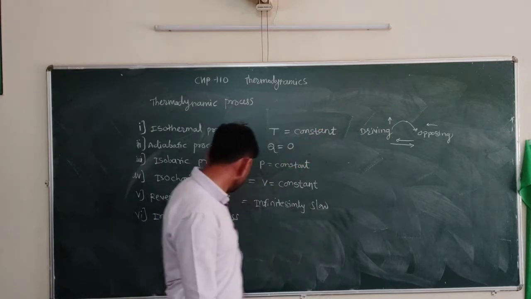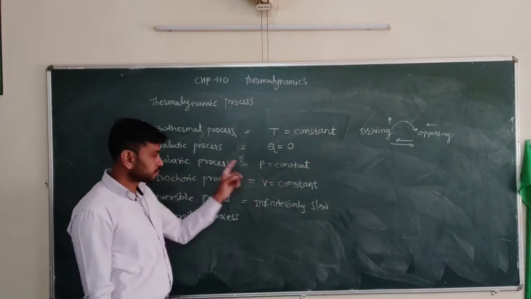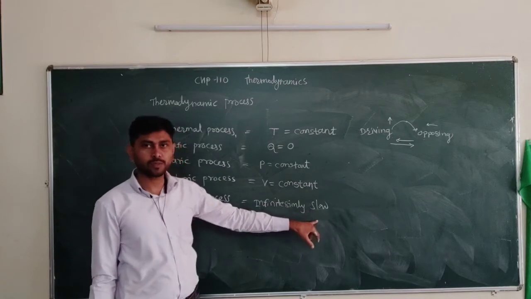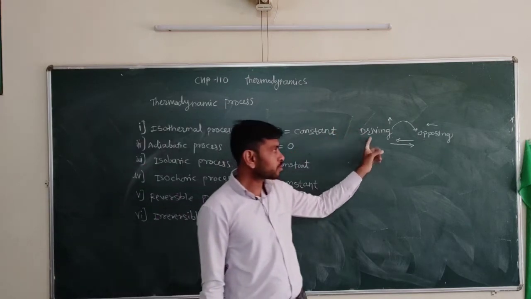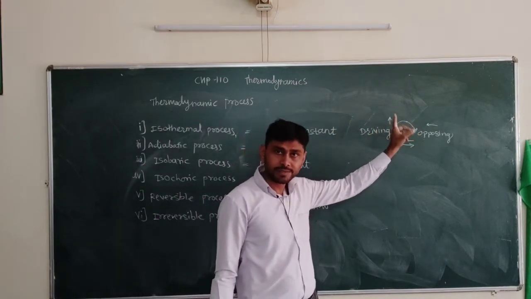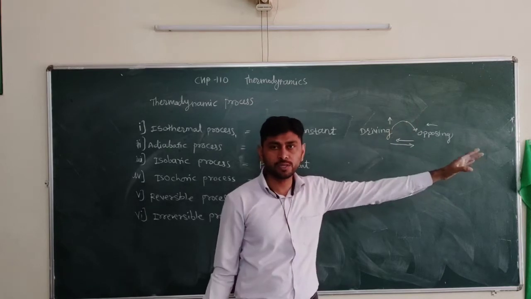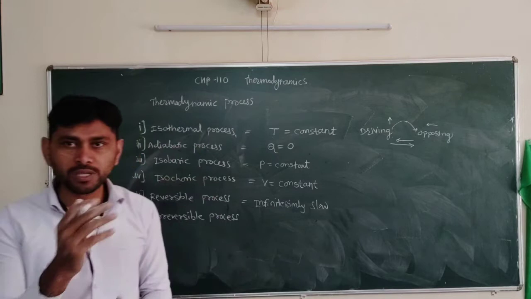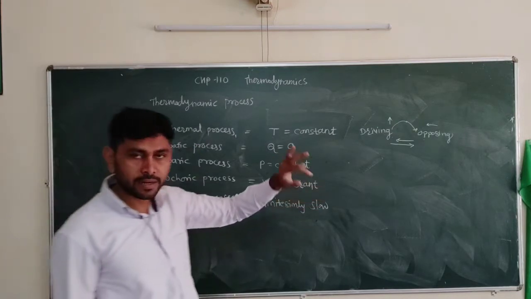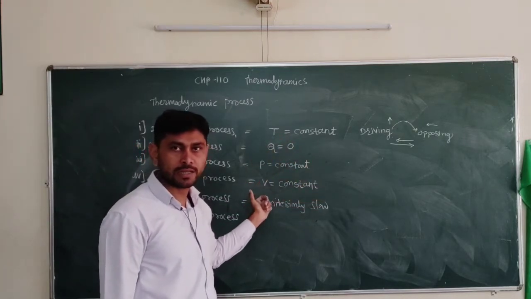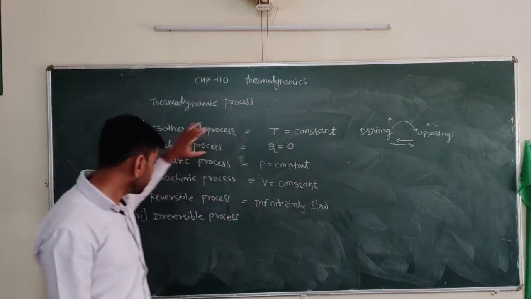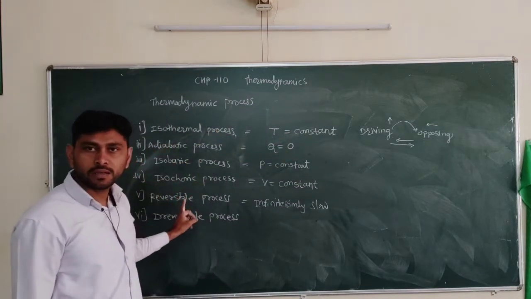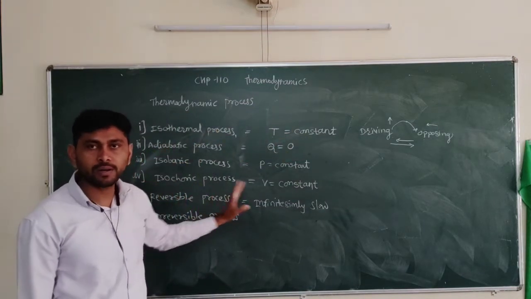So a reversible process is an infinitesimally slow process in which the driving force is only slightly greater than the opposing force. That's why this type of reaction is called a reversible reaction or reversible process.